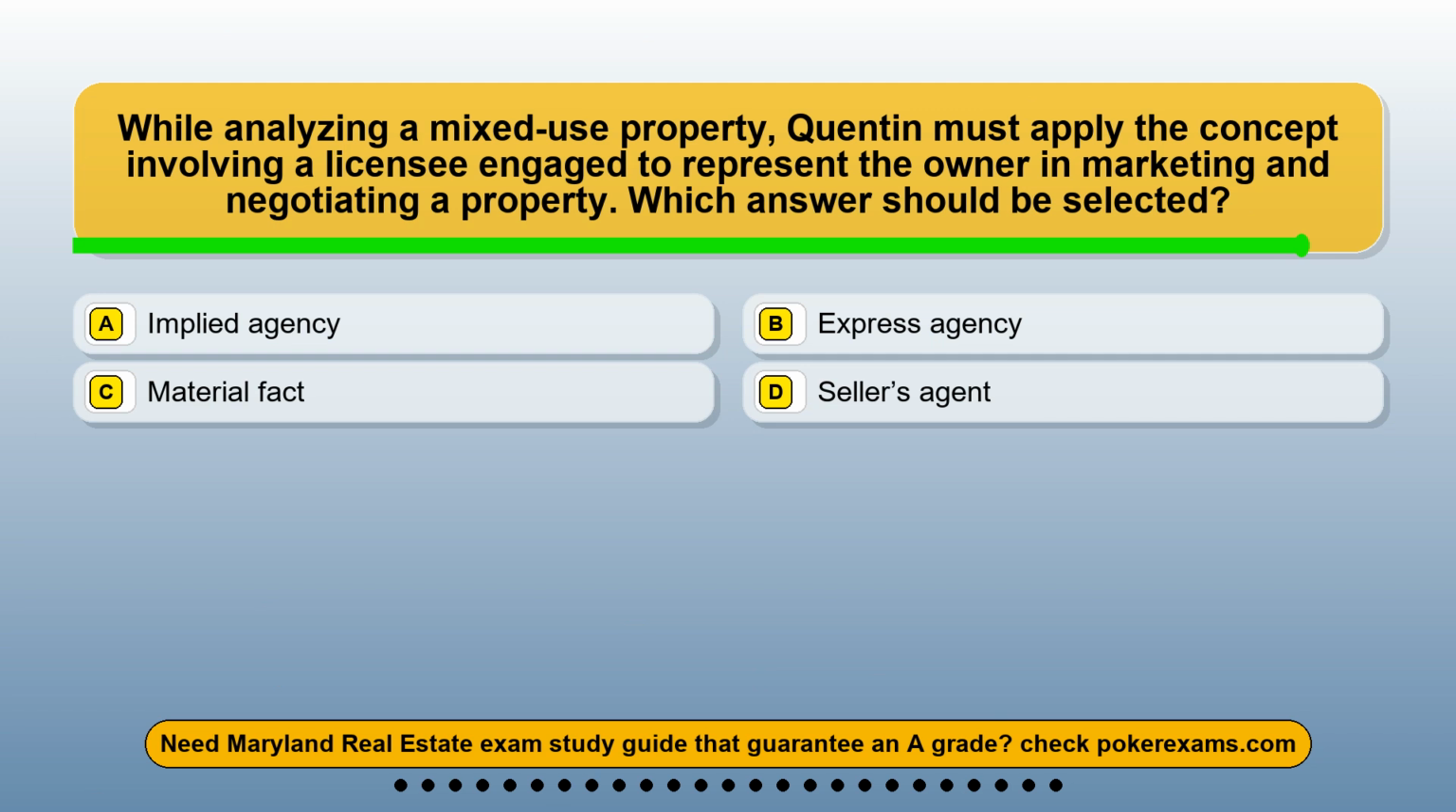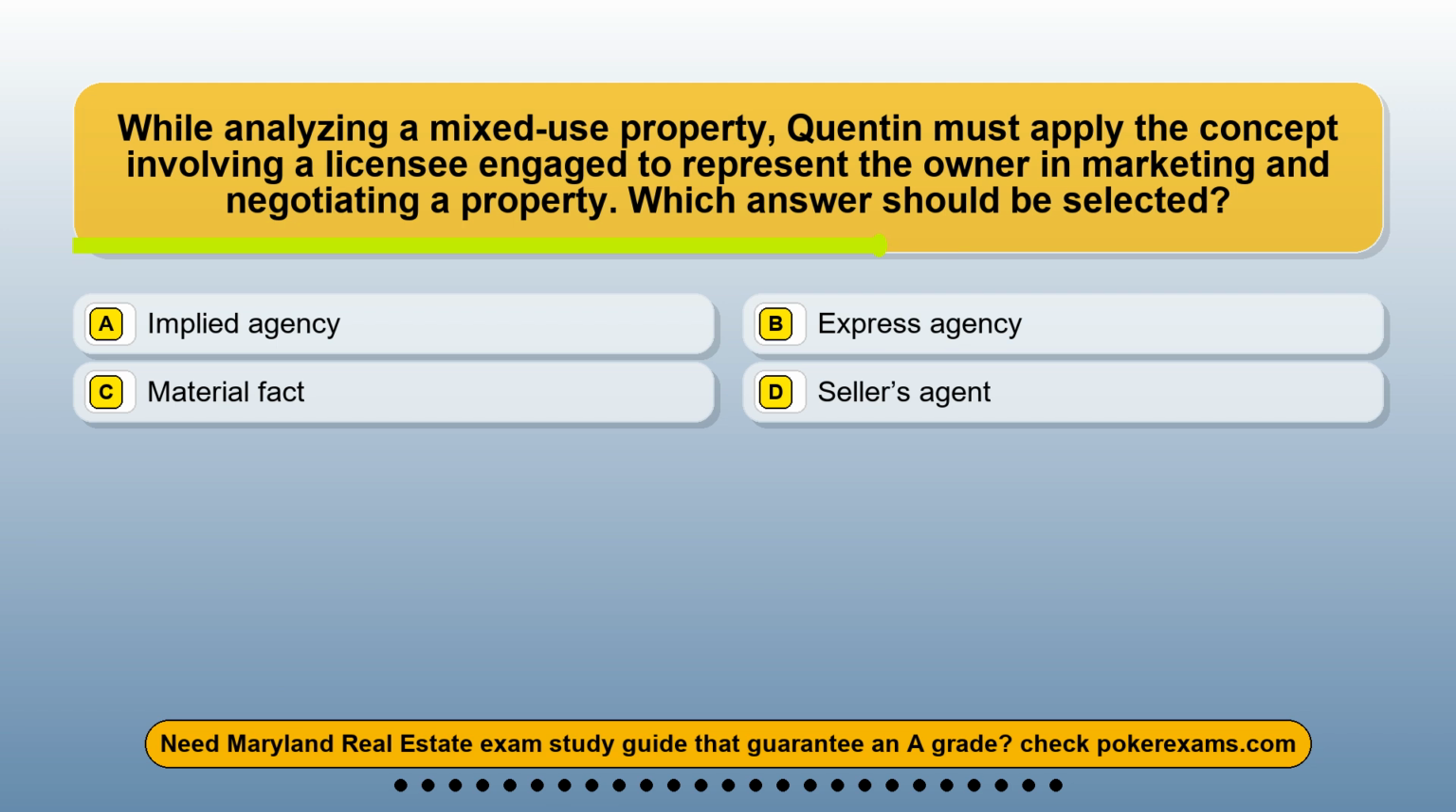Question 21. While analyzing a mixed-use property, Quinton must apply the concept involving a licensee engaged to represent the owner in marketing and negotiating a property. Which answer should be selected? Option A, implied agency. Option B, express agency. Option C, material fact. Option D, seller's agent.